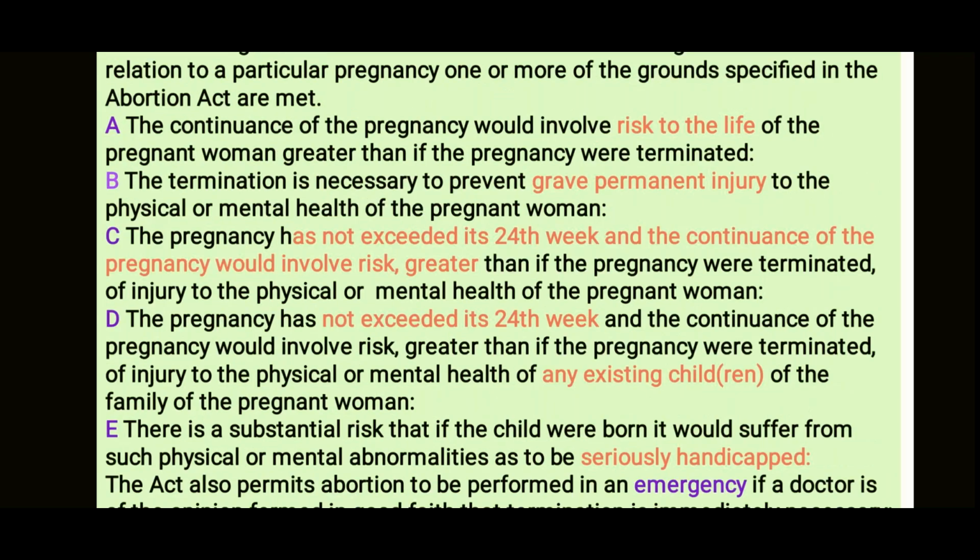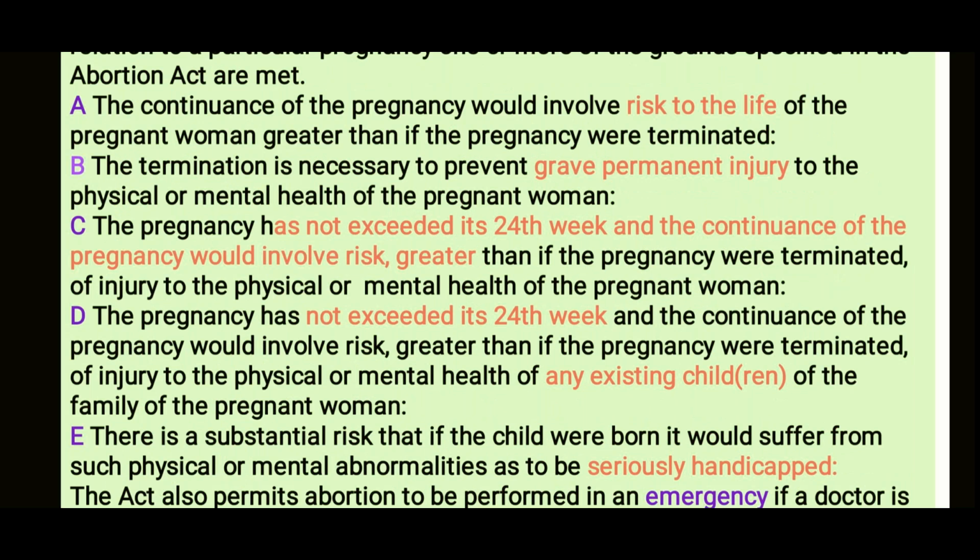So remember, there are different categories, out of which A is for continuance of pregnancy when the continuance of pregnancy involves risk to the life of the pregnant woman greater than if the pregnancy were terminated. So basically, A is when the abortion is done because if we continue the pregnancy, it will cause problems to the life of the mother, right?